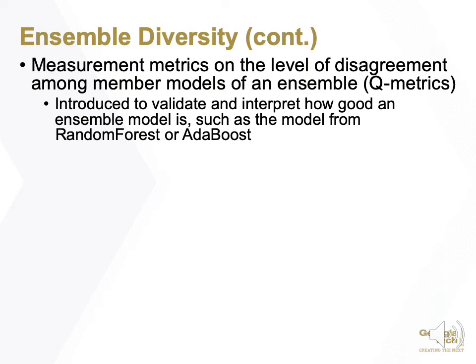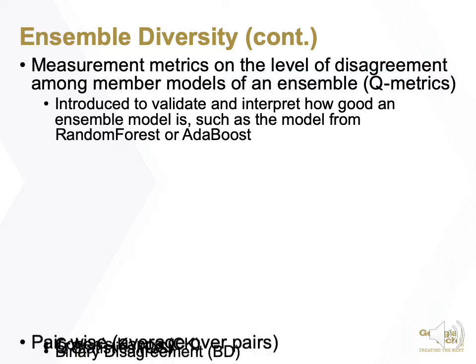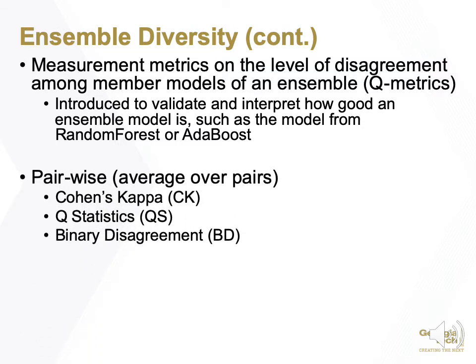In the literature, there are several diversity metrics that measure the level of disagreement among member models of an ensemble team. We call them Q diversity metrics. They were introduced to validate and interpret how good an ensemble model is, such as a model from random forest or AdaBoost. Pairwise diversity metrics are calculated by using the average over all pairs of member models, such as Cohen's kappa, Q statistics, and binary disagreement.